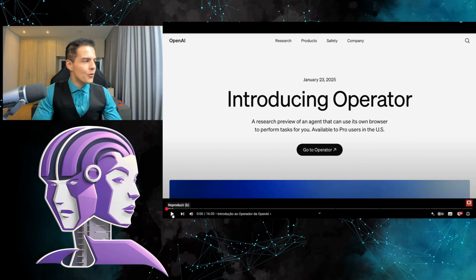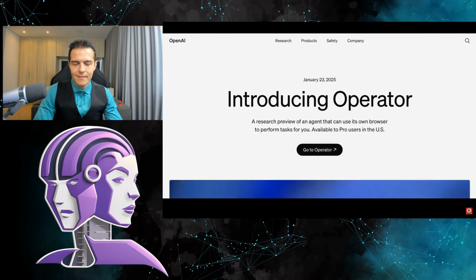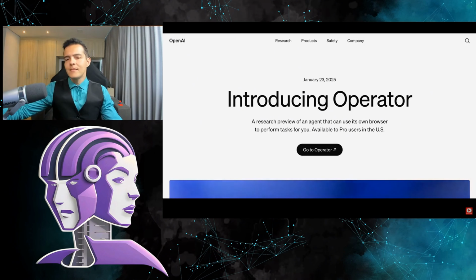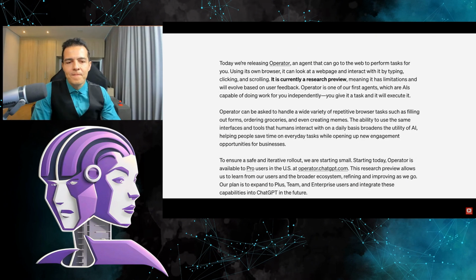3, 2, 1, go. OpenAI has just launched the Operator, which is the first preview of the AI agent. It allows you to control browsers so they can perform tasks for you. I'm going to quickly talk about the blog post and some of the key details, and then I'll show some videos and demonstrations of the demo.